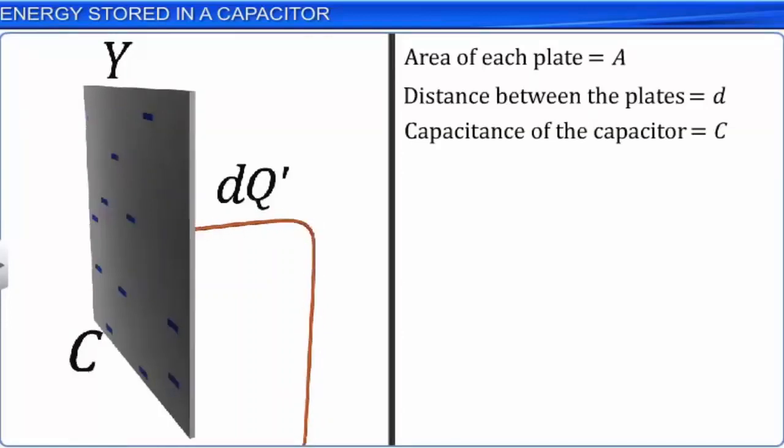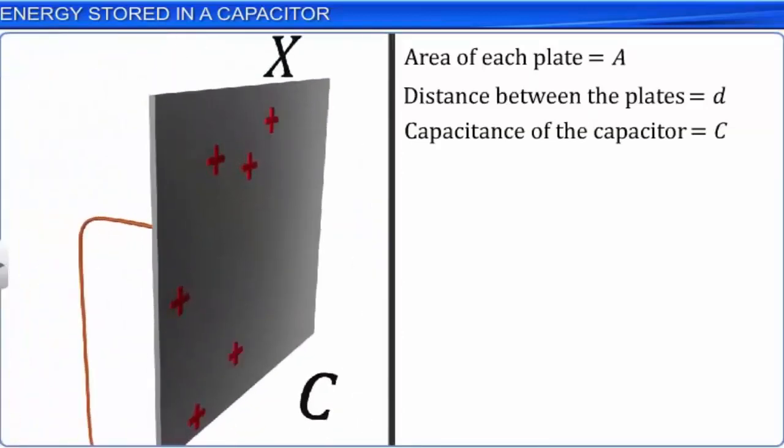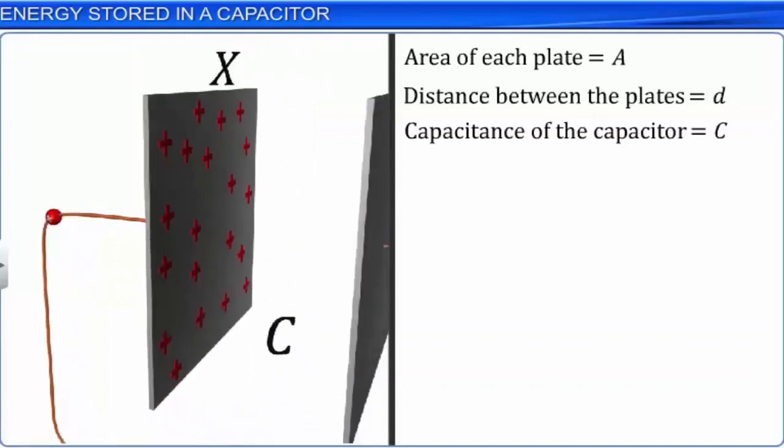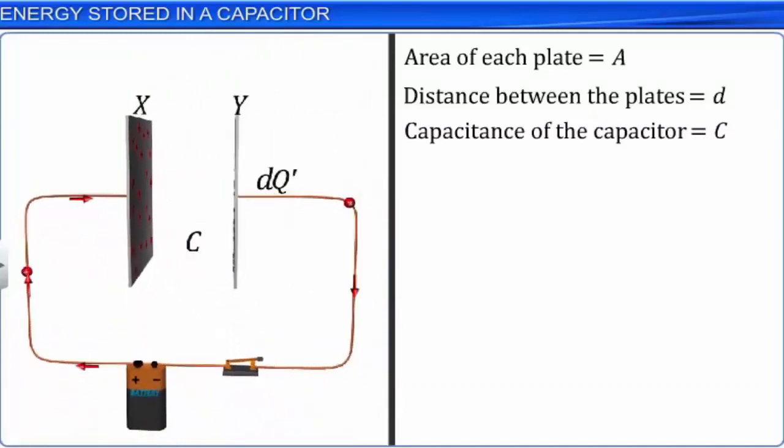Simultaneously, we see that the plate X is getting positively charged due to the buildup of excess positive charge on it, and hence the plate X is at a higher potential. Therefore, the process involves transferring charge from the plate Y at the lower potential to the plate X at the higher potential. The electric field that builds up between the plates has a direction that tends to oppose further charge transfer.